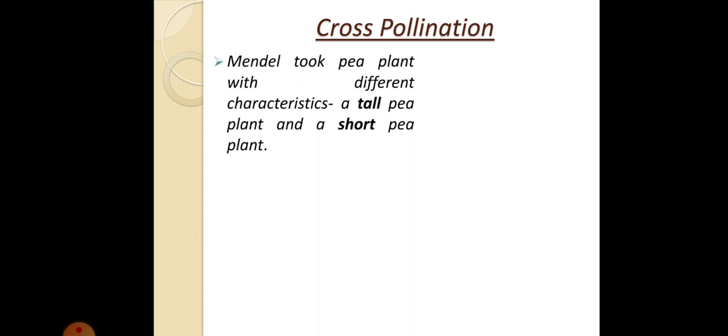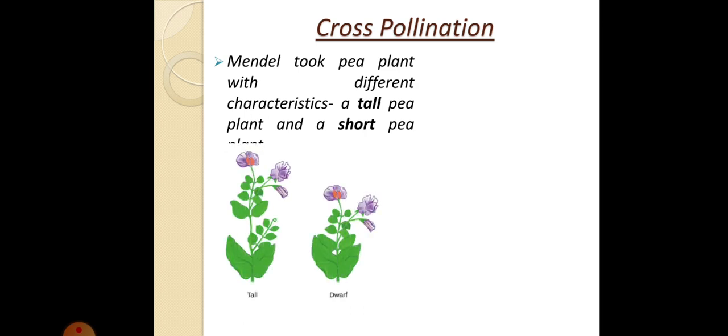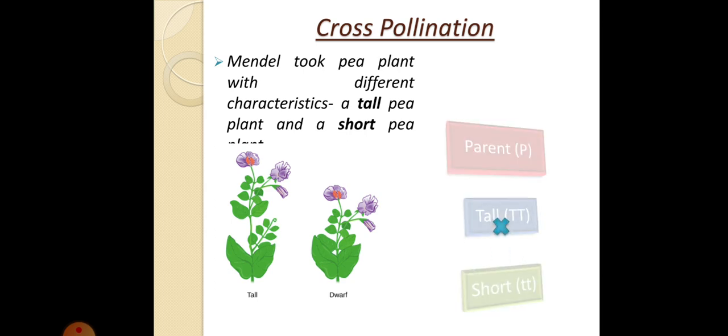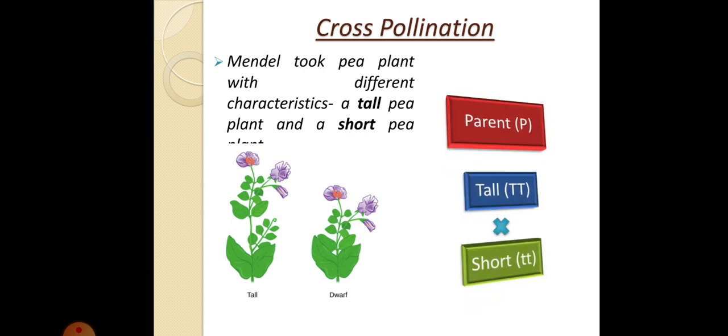Mendel took pea plants with different characteristics. For example, he took a tall pea plant and a short pea plant and he cross pollinated them. For the time being, let us denote the tall as capital T, capital T, and short as small t, small t.